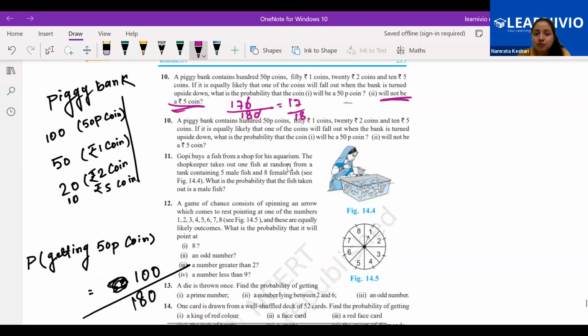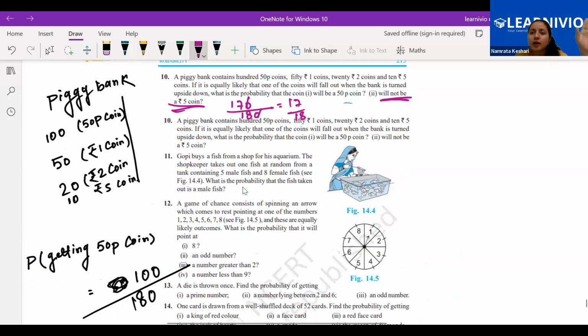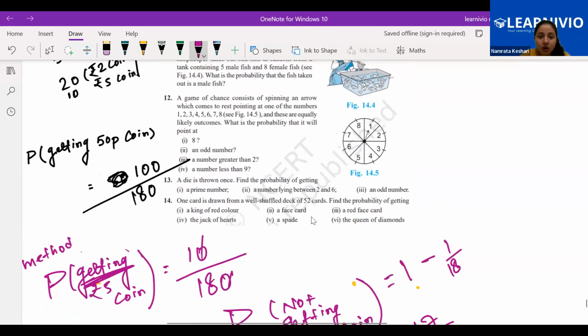Gopi buys a fish from the shop for his aquarium. The shopkeeper takes out one fish at random from a tank containing 5 male and 8 female. What is the probability? You will be able to do it. This is just like the boy problem. This much of white ball is there, this much of red ball is there. Maybe 5 boys are there, 3 girls are there. What is the probability of choosing? You will be able to do it. Let's do this question, or maybe